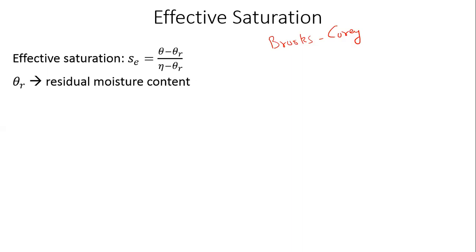Okay, so theta is the given moisture content minus theta r. If you remove the residual moisture content from the overall moisture content, what you are left with is this numerator, theta minus theta r. And similarly, I have eta, which is the overall porosity, minus theta r.